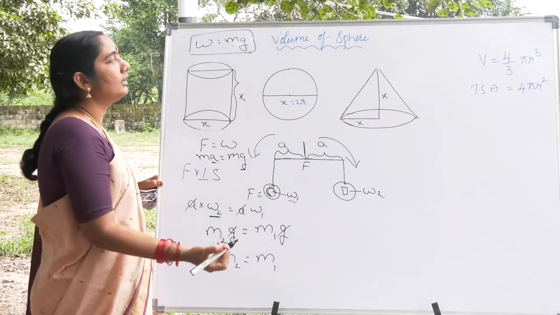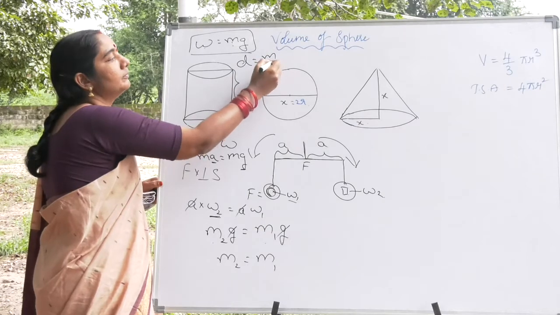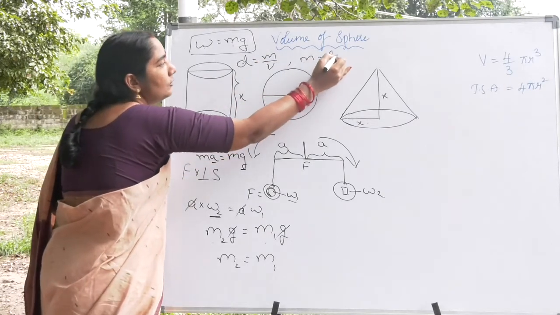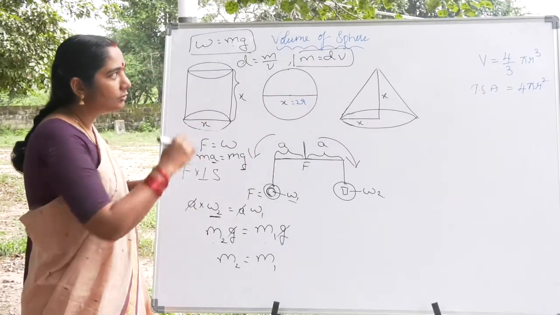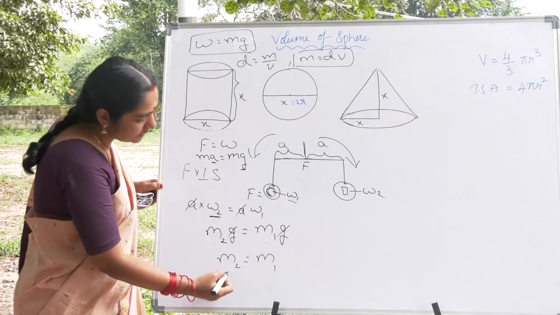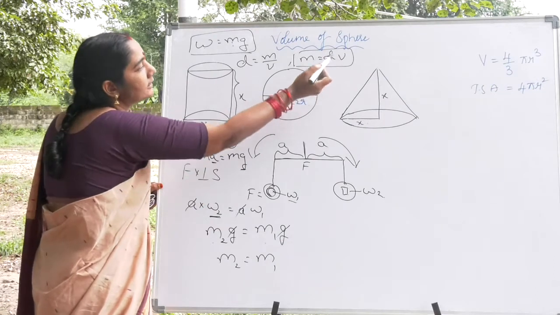Now please try to understand one more formula. Density is equal to mass by volume. From this, mass is equal to density into volume. So from here, m2, mass I can write as the product of density and volume.